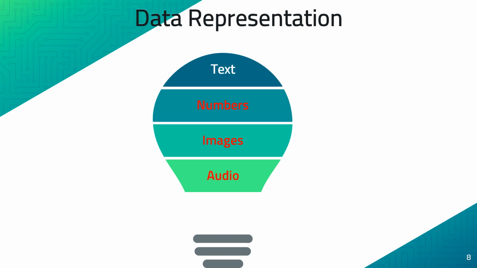It is not discrete. That means the pitch and the amplitude vary continuously with respect to time. But this is not true with respect to text, numbers or images. They remain constant or discrete.